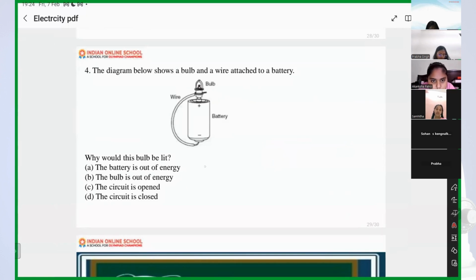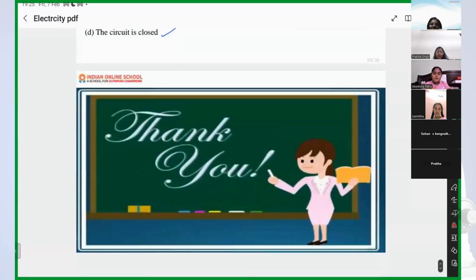Here a bulb is attached to a battery. Why would this bulb light? Because the circuit is closed. Okay, so this is what we have done with